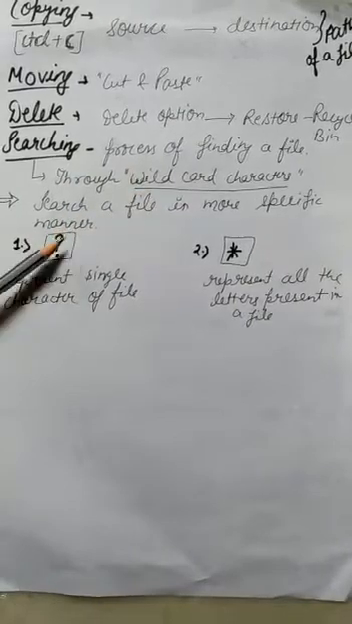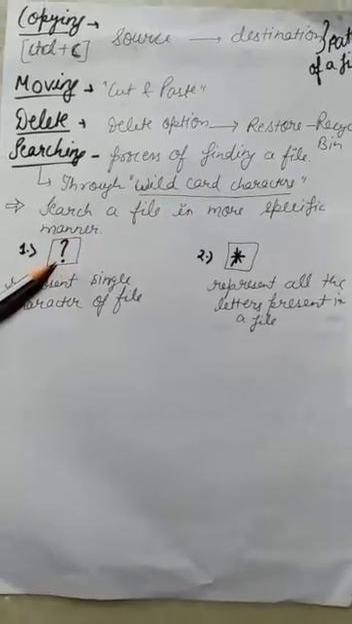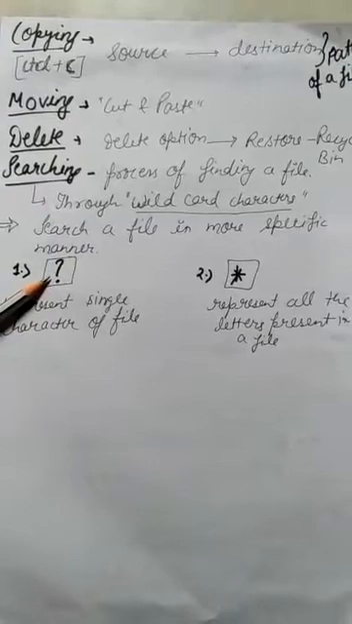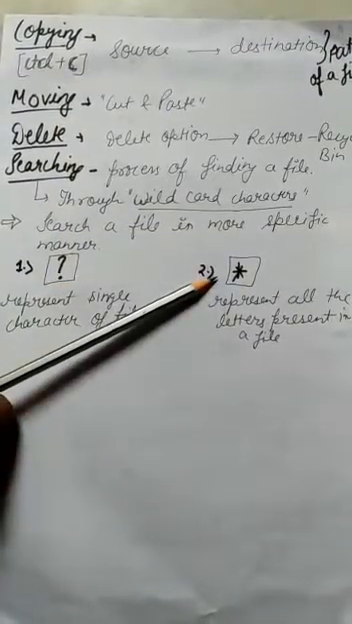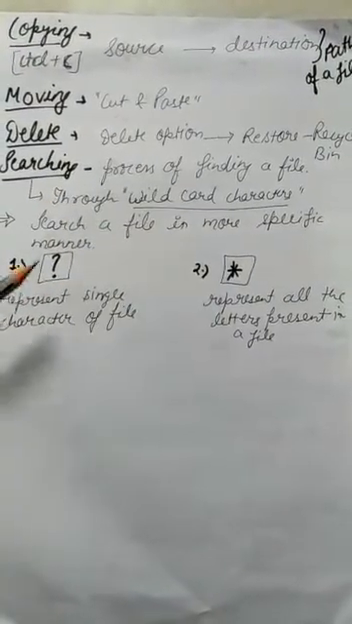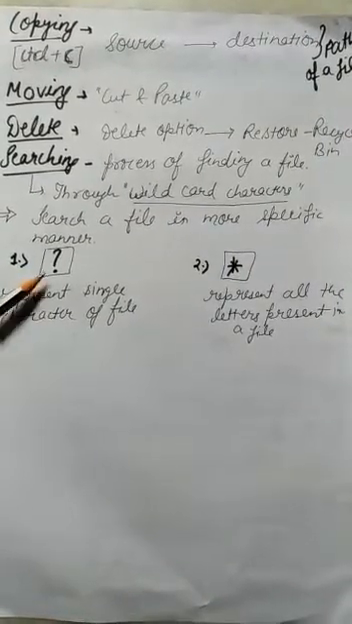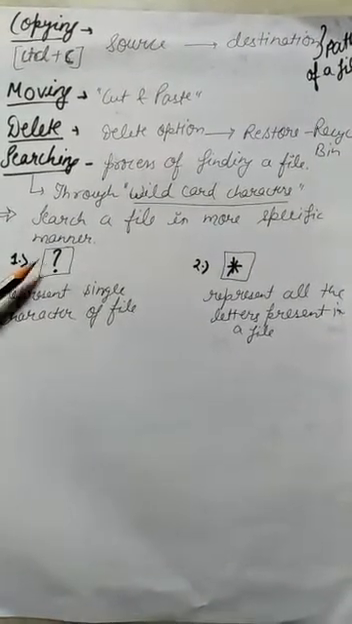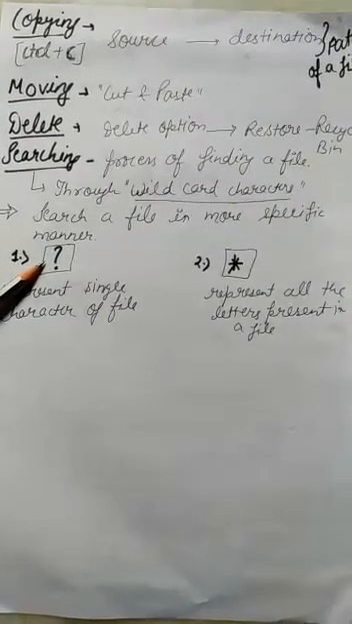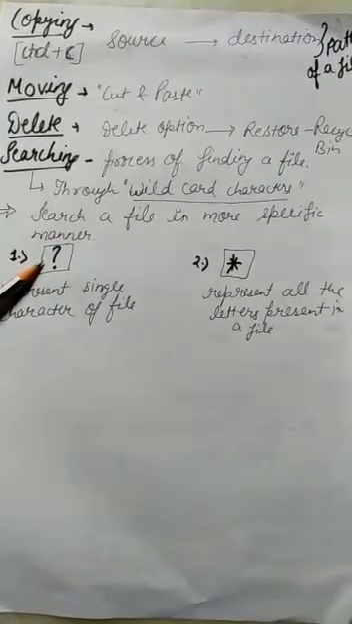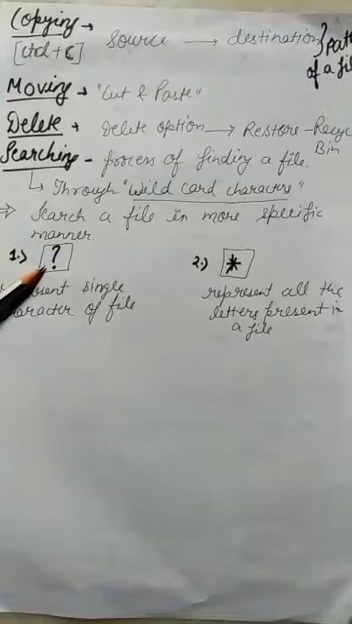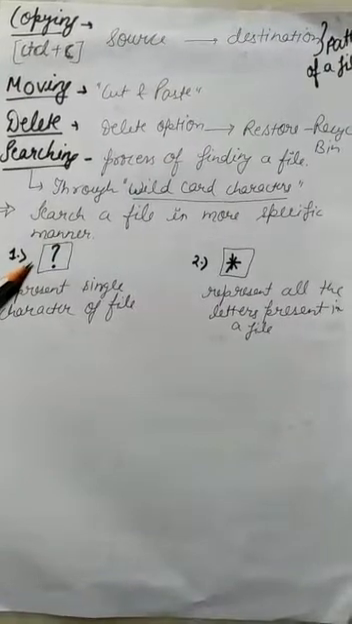There are two popular wildcard characters. Number one is the question mark, and number two is the asterisk. Let me come to the first one, the question mark. This is a wildcard character that represents a single character in a file name or in an extension. It means any character can occupy the position of the question mark.